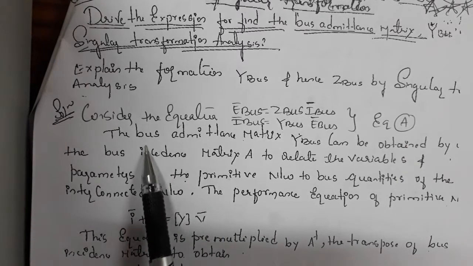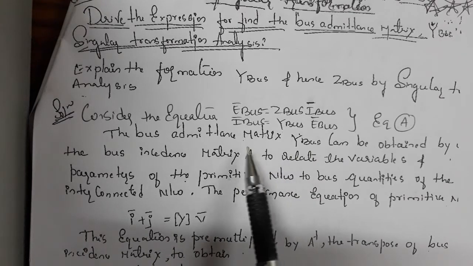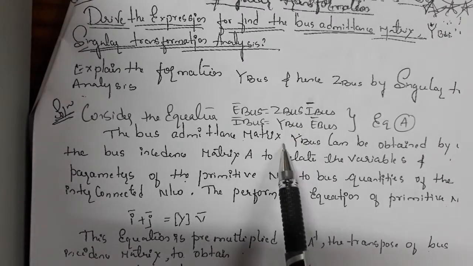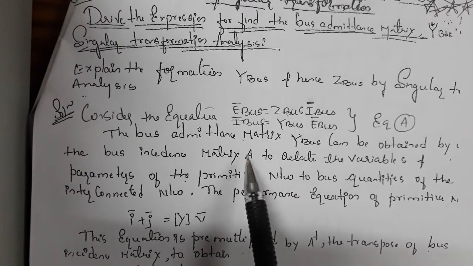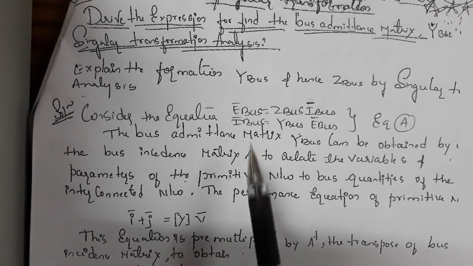This is the bus admittance matrix. Y bus can be obtained by using the bus incidence matrix. To get the value of Y bus we need A, because in singular transformation A indicates the bus incidence matrix, and we form this A by A cap.